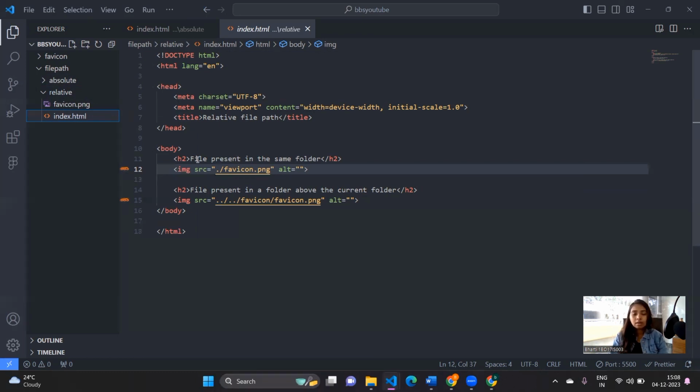So first one, let's understand a file present in the same folder. There is an image, as you can see, favicon.png. I am calling this particular image inside my index.html. This file, favicon, is related to index.html because it is in the same folder. So how we can call this is by doing this. I'll just show it to you how we can do.